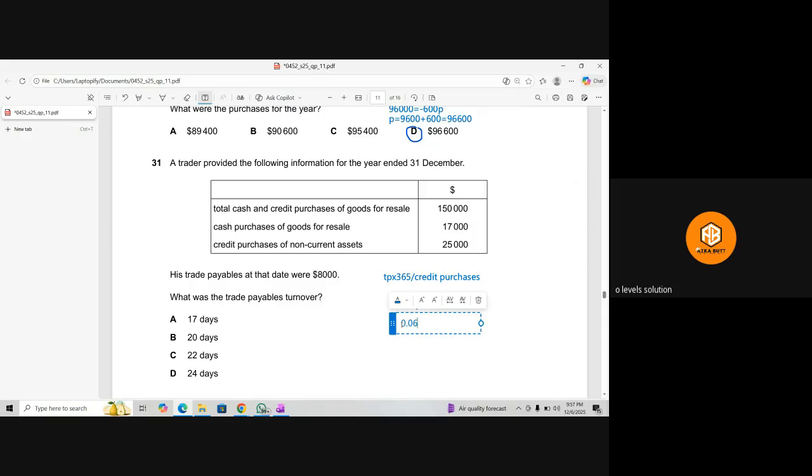0.06. Whatever the answer you are getting, just multiply this with the 365 because you want to convert this in days. That is 21.6. 21 means 22 days approximately. Yes. So C is the right option then.